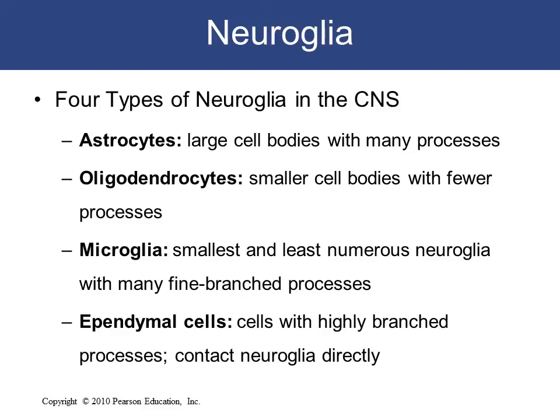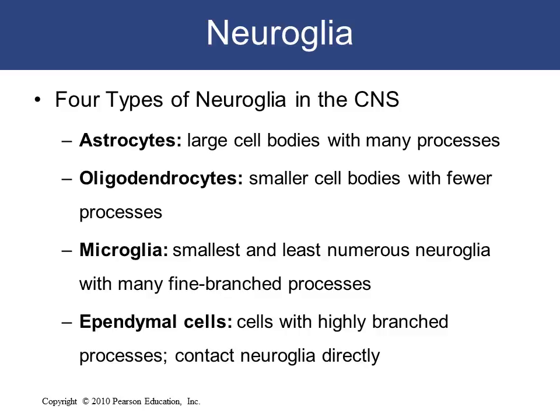The third one is the microglia, which are the smallest and the least numerous neuroglia, with many fine branching processes. They are like specialized macrophages, a type of white blood cell capable of phagocytosis that protect neurons of the central nervous system, and they are found in all regions of the brain and spinal cord, which help in